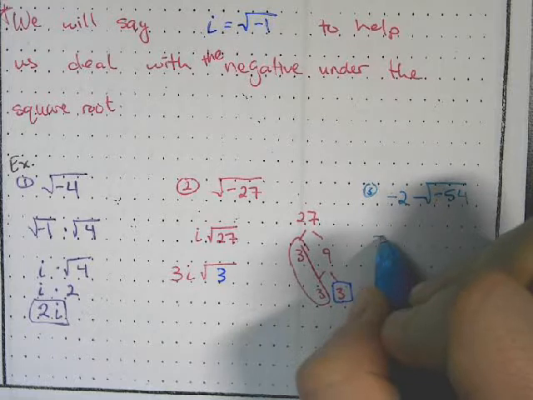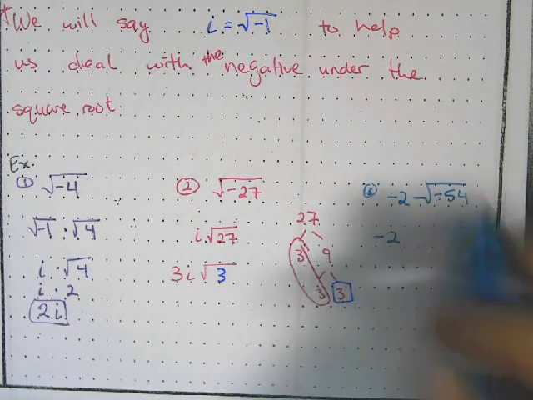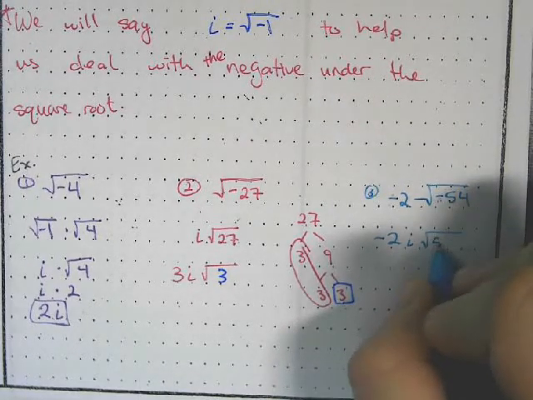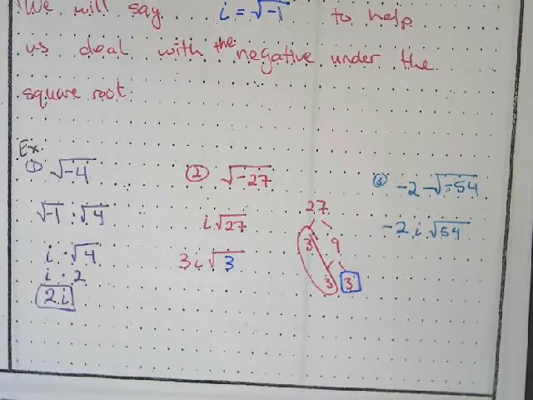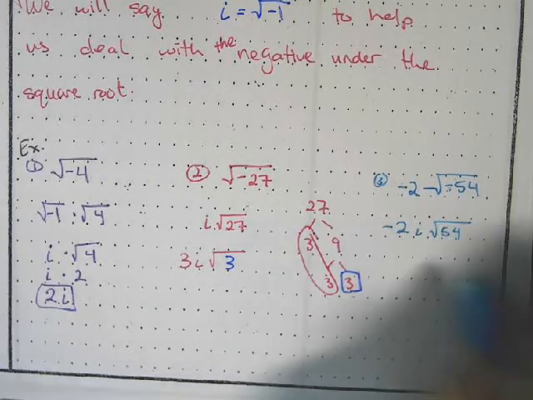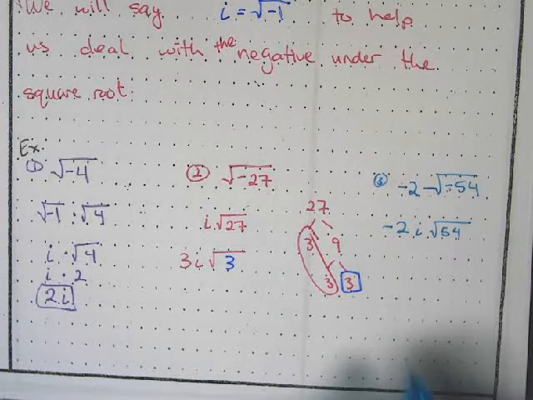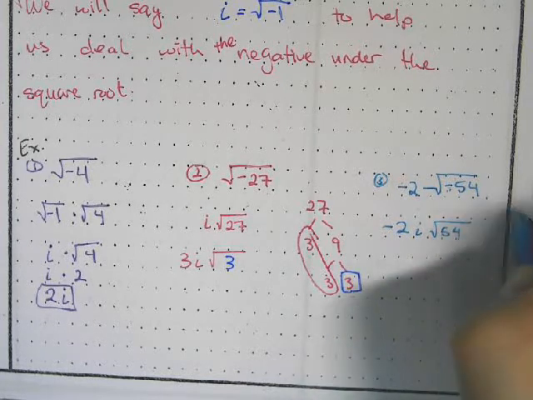So the -2 stays the same. This negative becomes my i. And now I'm just working on the square root of 54. So we'll do our side work, which I'm going to have to do over here.